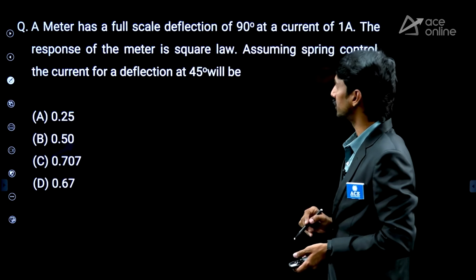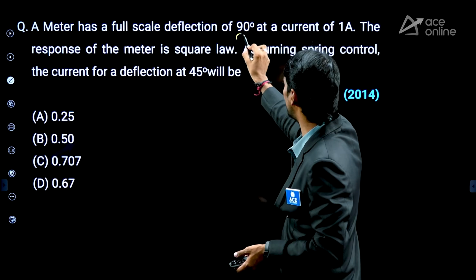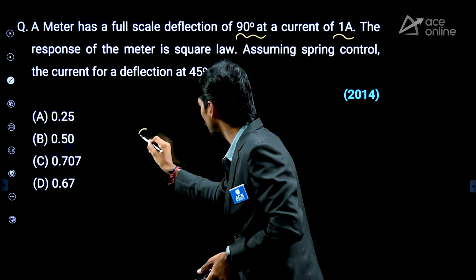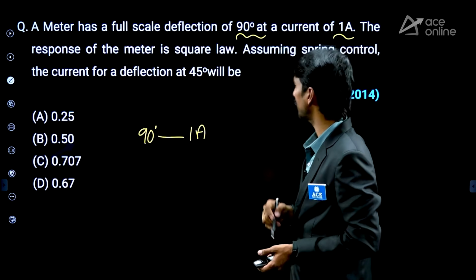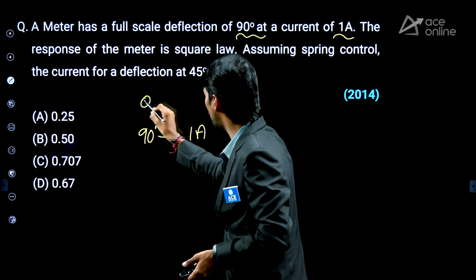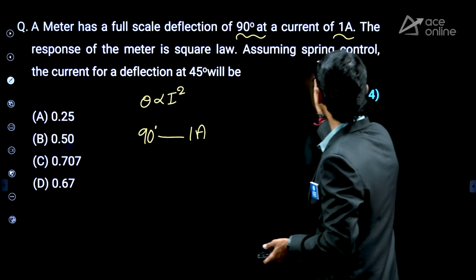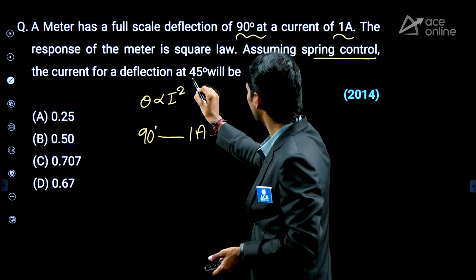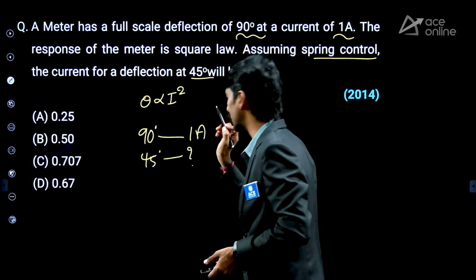Right? Next one. A meter has a full scale deflection of 90 degrees for a current of 1 ampere, and the response of the meter is square law. So response means theta is proportional to I square, we can write directly, assuming spring control as given. And the current for a deflection of 45 degrees, what is the value?